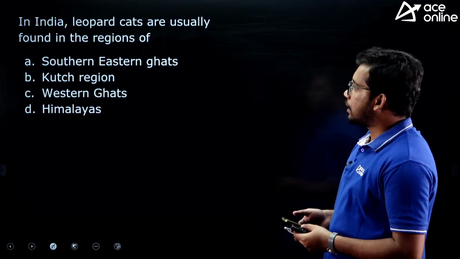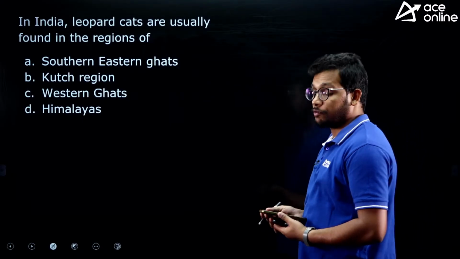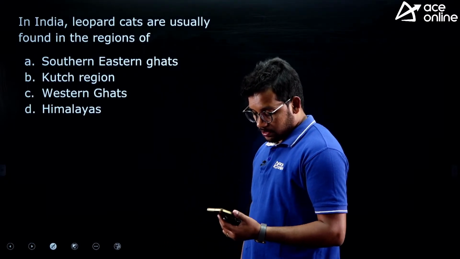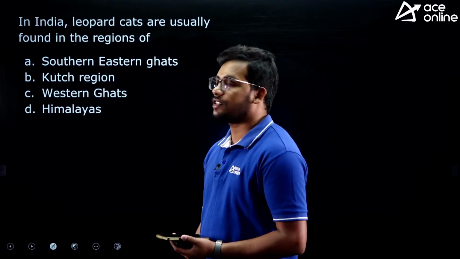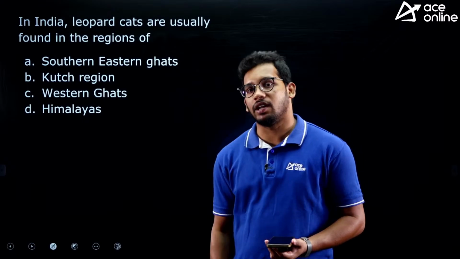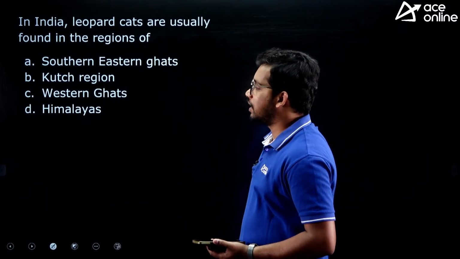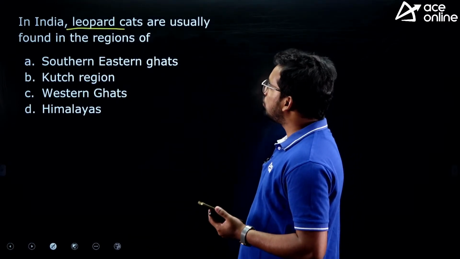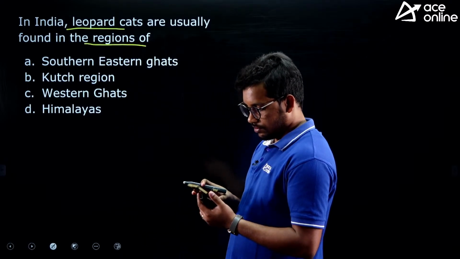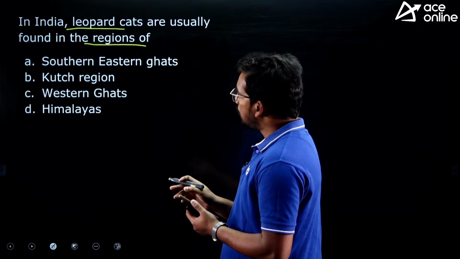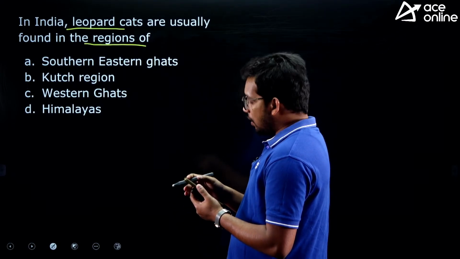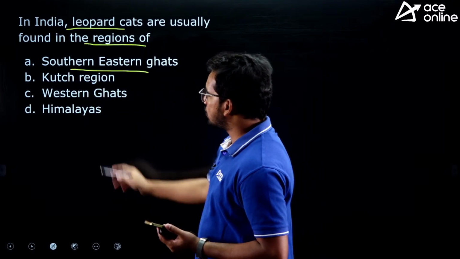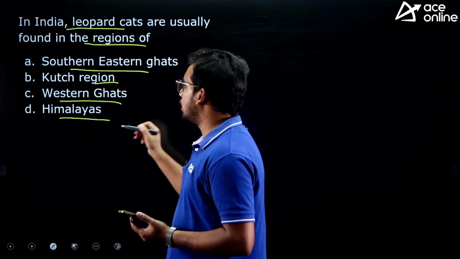Now let's solve some practice questions from the topics that we have discussed, right? So let's see who will answer. Yesterday most of you were defeated by me, right? I framed certain questions and you were not able to answer. Now let's see who will win this contest of answering the questions. In India, leopard cats are usually found in the regions of: Southern Eastern Ghats, Kutch region, Western Ghats and Himalayas.